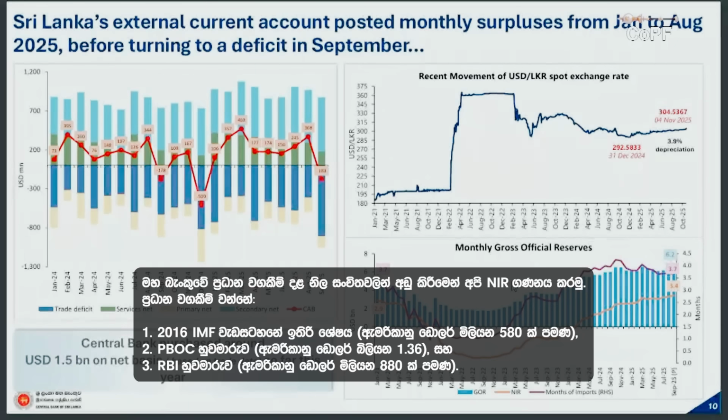The 2016 program's remaining balance is a liability for us, and the PBOC swap is a liability, around 1.36 billion. We also have a liability with the RBI swap, around 900 million. So when you take out these three major components, you get the NIR as per the central bank definition.